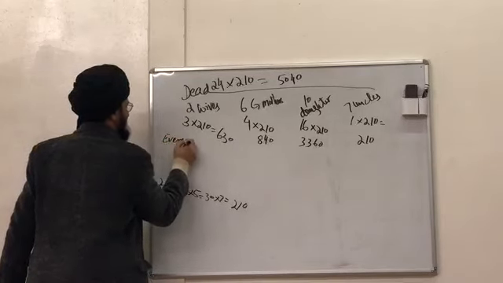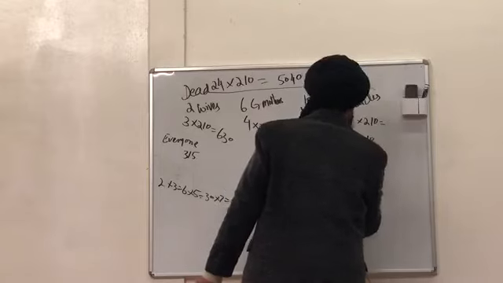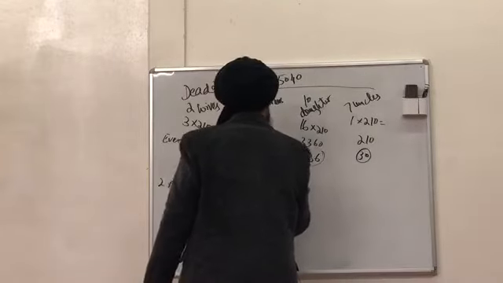Here 840 divided among 6, so how much will each one take? 140. Here 3360 divided among 10, so each one will take 336. Here 210 divided among 7, so 30. Each one will take this much.